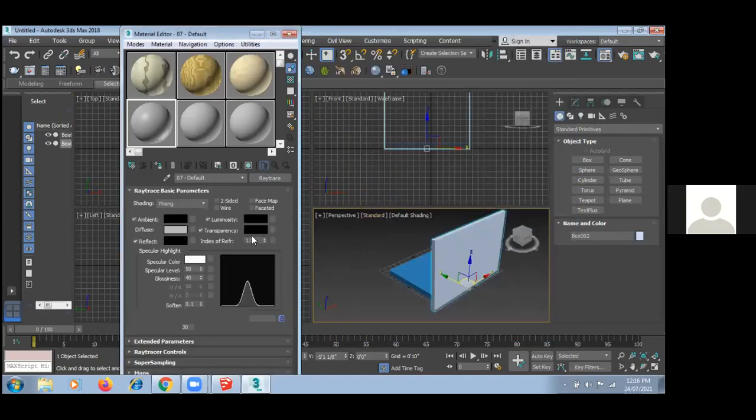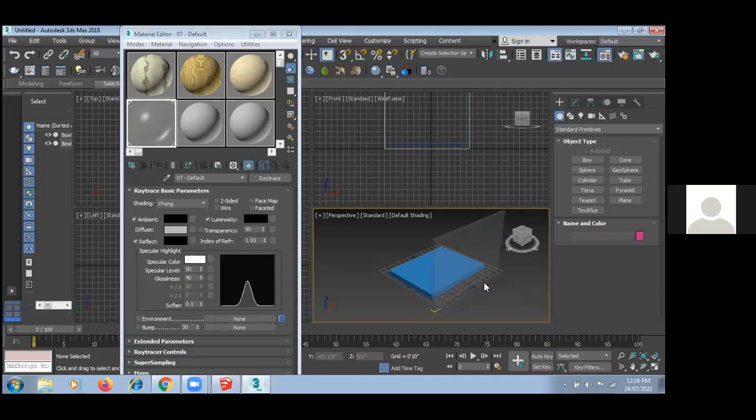So in ray trace, I have this transparency. In transparency, I can give transparency up to 90%. And again, select this object, assign material to selection. So now can you see the glass effect properly?